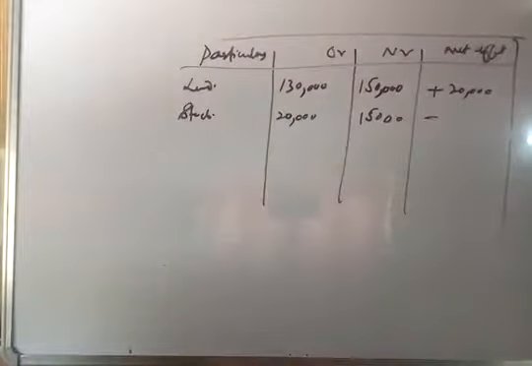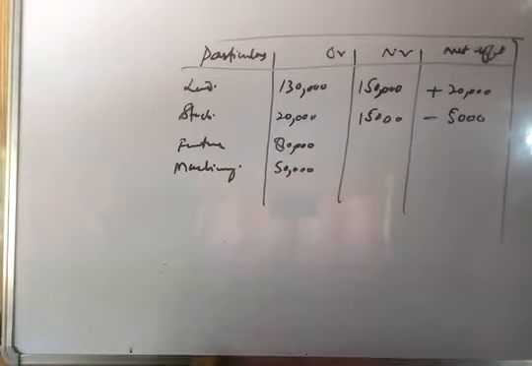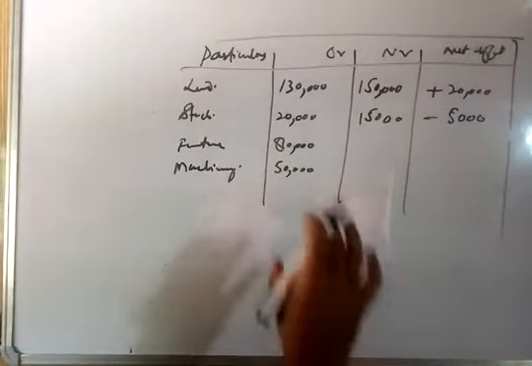Similarly, the next is furniture and machinery. These were two assets which were to be depreciated by 10%. If we see the value of furniture according to the balance sheet, that is 80,000, and the value of machinery is 50,000. We have to depreciate these two items. That means the value of these two assets has decreased by 10%, and 10% of 80,000 is 8,000, 10% of 50,000 is 5,000, and there has resulted a decrease in the values of both of these assets.